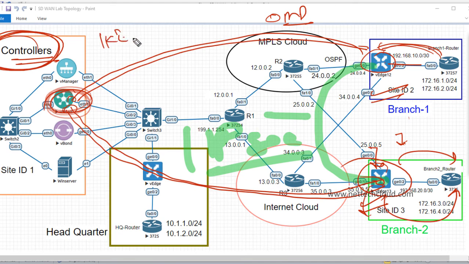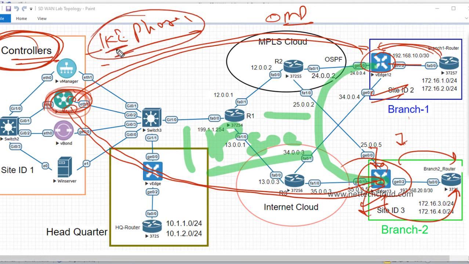If you are aware of IPsec, then you must know about IKE phase 1 and IKE phase 2. IKE phase 1, the protocol used here is IKE, Internet Key Exchange, is for session key exchange and VPN peer authentication. Session key exchange is not required here because vSmart does it. Session keys are exchanged, shared with the WAN edge devices. And even for phase 2 ESP, we don't need to configure anything.